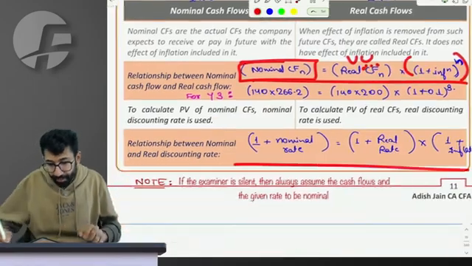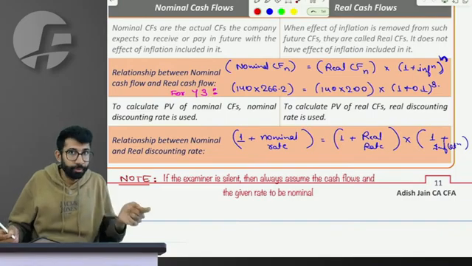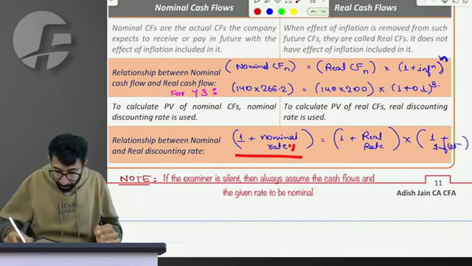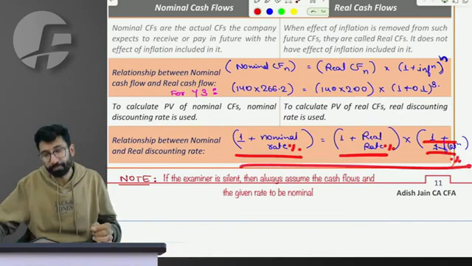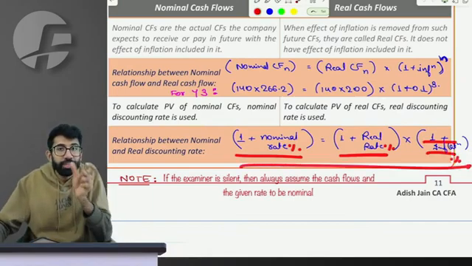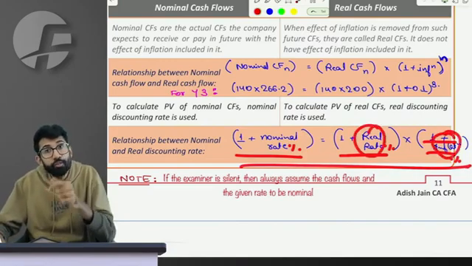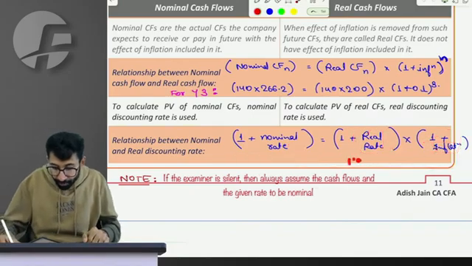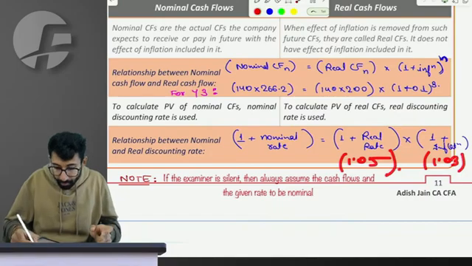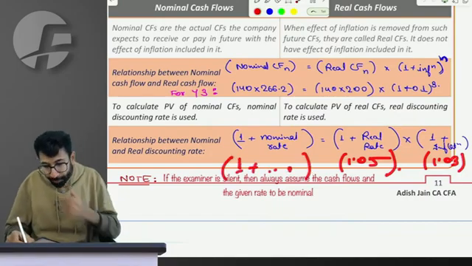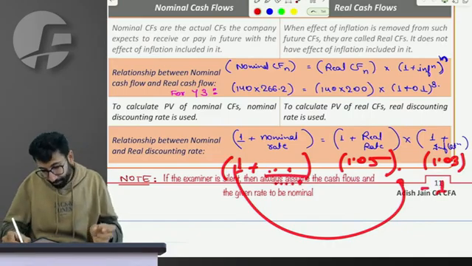Similarly for rate. Rate is a per annum number, has nothing to do with the number of years. So 1 plus nominal rate is 1 plus real rate into 1 plus inflation premium, in percentage terms. So the relationship between the real rate and the inflation rate is not additive, it is multiplicative. If real rate is 5 and inflation premium is 3, it is not 5 plus 3, 8. It is rather 1.05 into 1.03 minus 1 as my nominal rate of return.